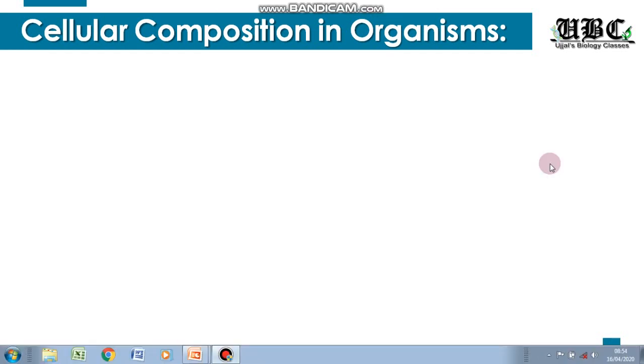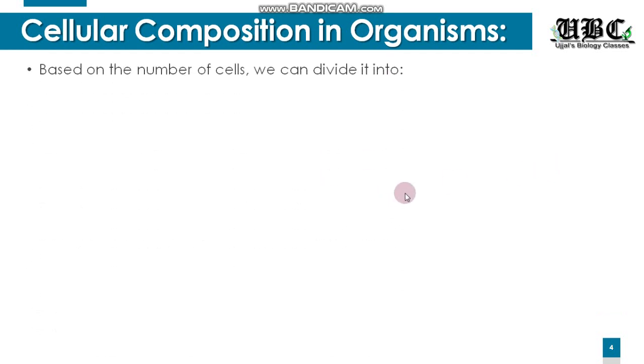Moving to our next slide, we will be seeing the cellular composition in different organisms. Here we will see how, based on the number of cells, we can divide organisms into two categories. The first one is organisms having a single cell, which are termed unicellular. That is, the entire body of the organism is composed of only one single cell which can perform every work needed to keep that cell alive.